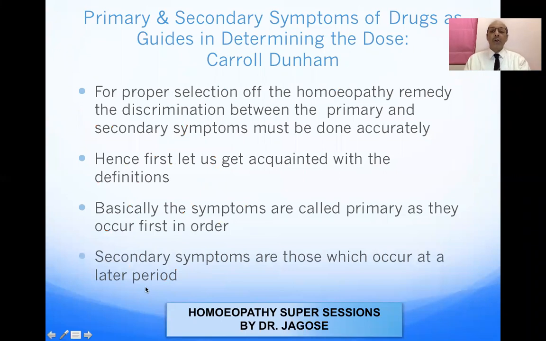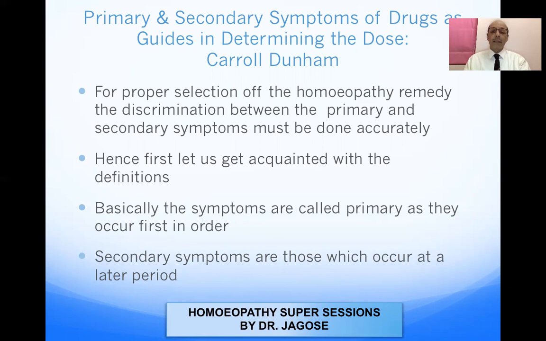For proper selection of the homeopathic remedy, the discrimination between the primary and secondary symptoms must be done accurately. So, in order to select the correct similimum, we have to do the discrimination between the primary and the secondary symptoms. Hence, let us first get acquainted with the definitions. So now let us see the definition of primary symptom and the secondary symptom.